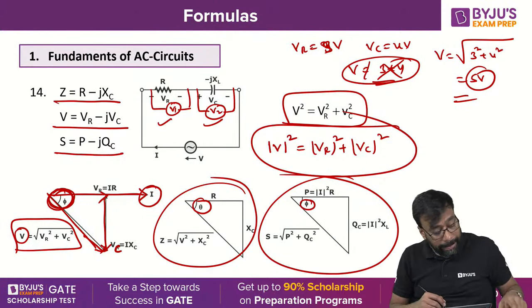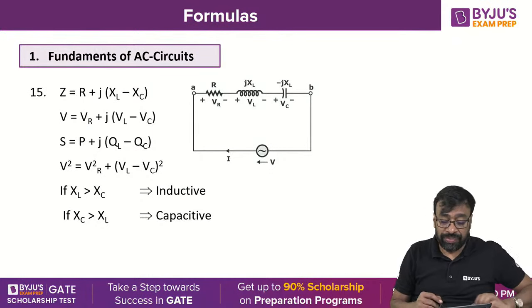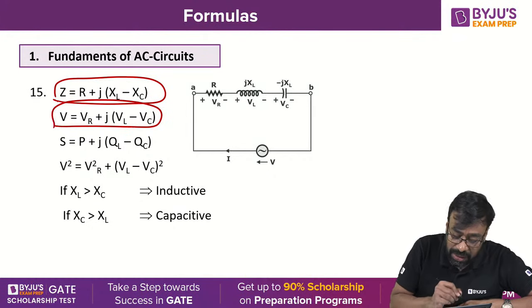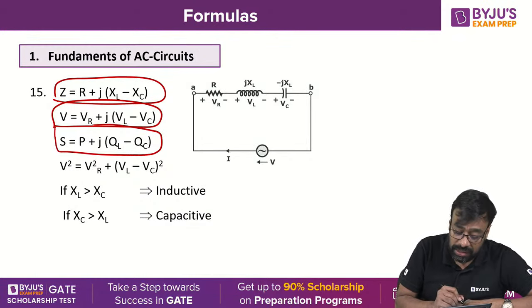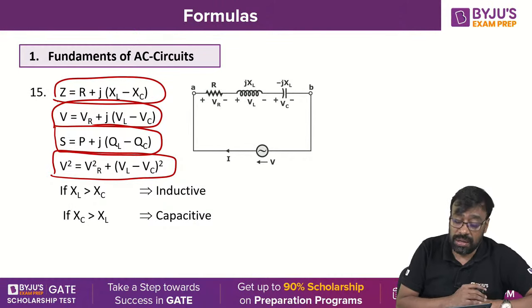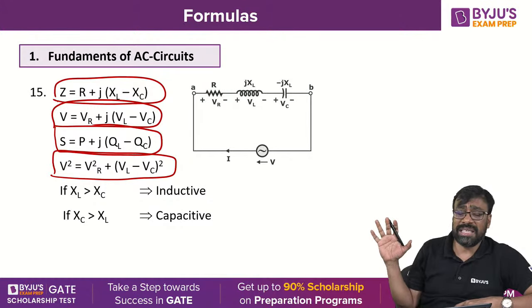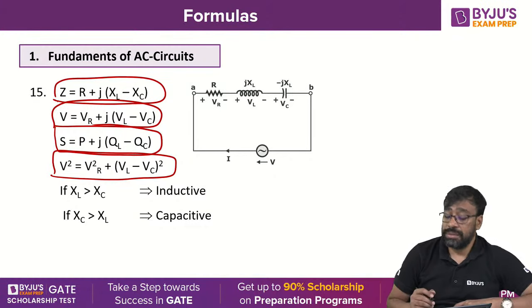Now, very simple. For the RLC series circuit, Z is equal to R plus j(XL minus XC). V is equal to VR plus j(VL minus VC). S is equal to P plus j(QL minus QC). V square is equal to VR square plus (VL minus VC) whole square. Are you able to recollect all these formulas from DC and AC circuits that I am discussing now? Please respond in the comment box.